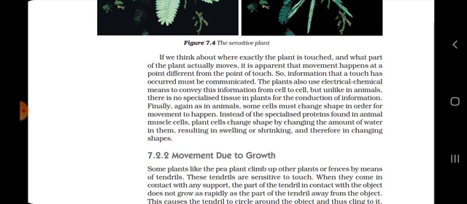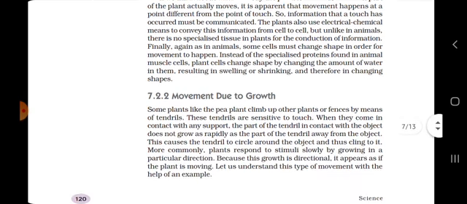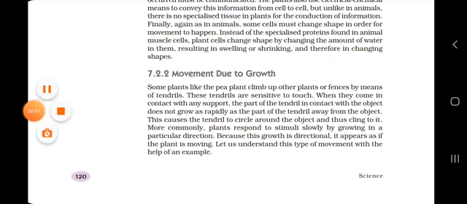So students, as I told you earlier, if you pluck a flower bud from a shrub and keep it in a water-filled bowl, what happens? The next morning the flower grows up. Why does that happen? This is not because the flower bud is alive, but because of the shrinking and the swelling of the water particles in it. So that is the movement of growth in plants, due to water.